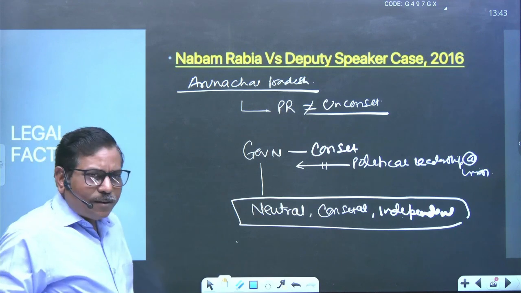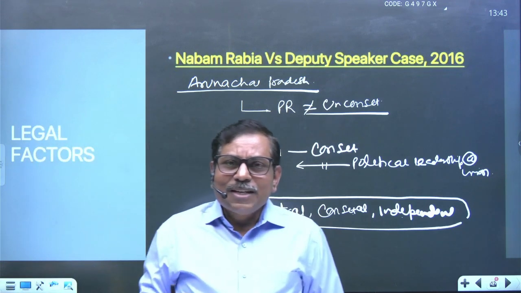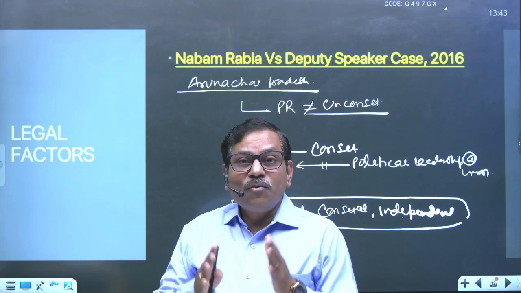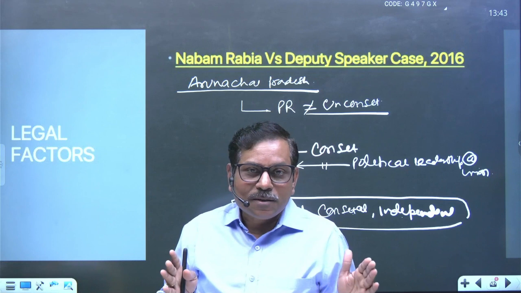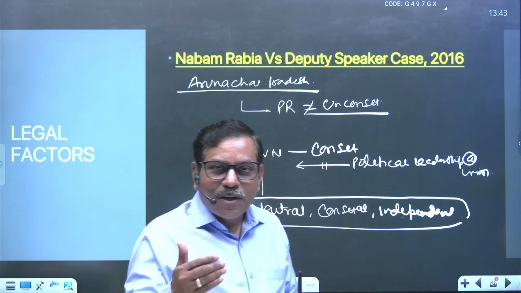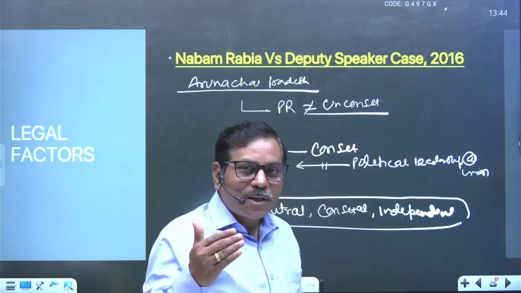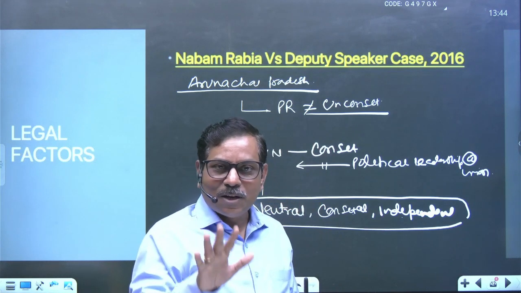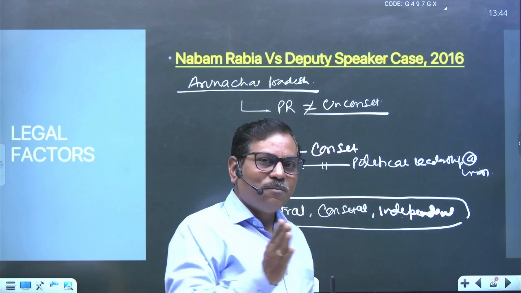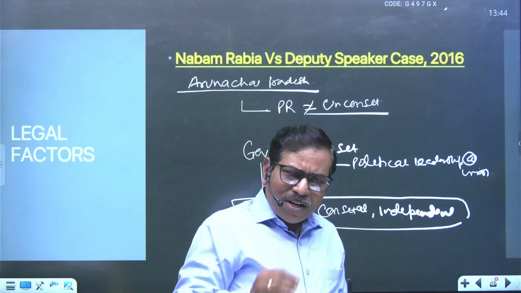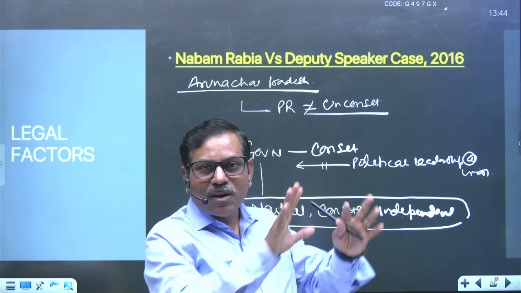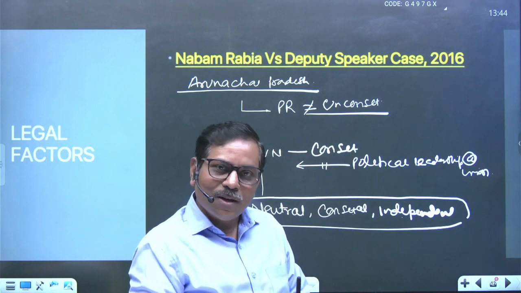But the question is here, why is the governor used as an agent of the center, right? The reason is very clear, because the office of the governor is not independent, only due to the lack of protection, a very important lack of protection of the tenure of the governor. The normal tenure of a governor is 5 years, but in between, on the pleasure of the president, he may be removed. And many times it has happened that the governor is removed by the president whenever the government changes at the union level.